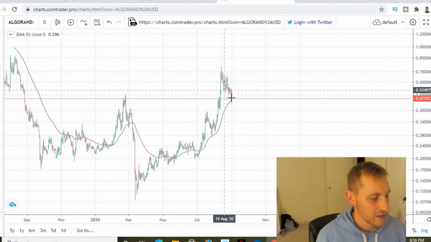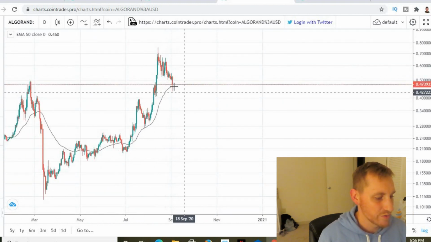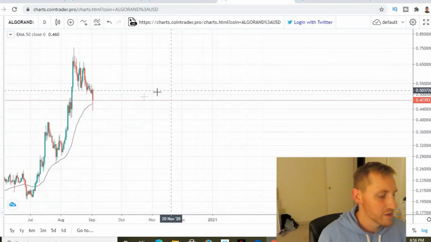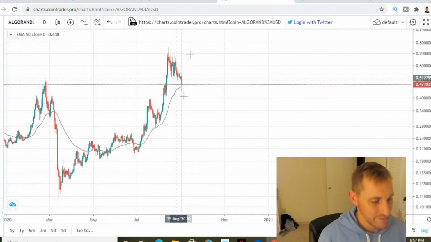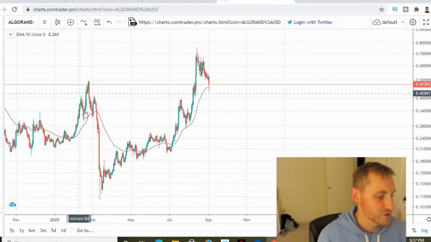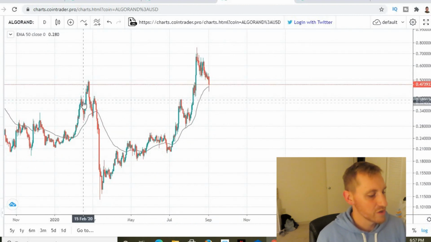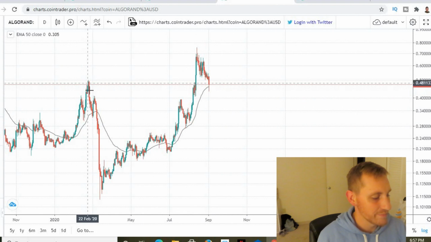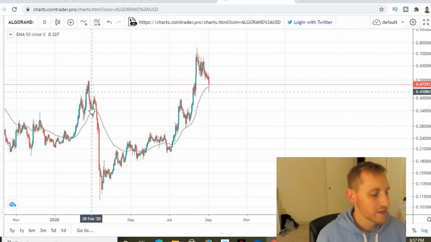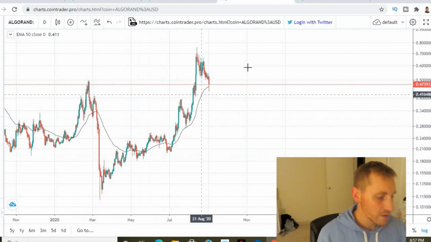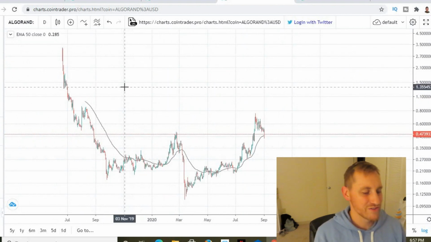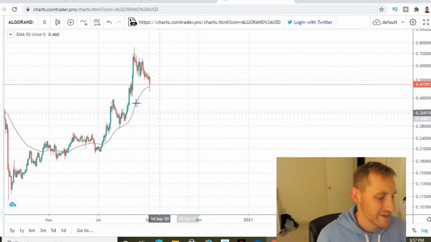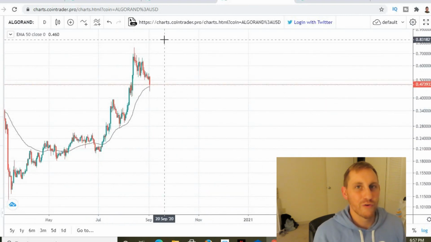Same thing here. We're getting a wick down. Look where this wick is going to, right? It's a wick down a little bit below it, but we're closing above it as of now. And this could be the reversal point, right? We see it multiple times. Look at up here when we're above it. We got a bounce off of it, one bounce, pumped up, got another bounce, pumped up. But we usually get support on this. It hasn't been too much of an uptrend for this coin yet, but you guys get the point with what I'm saying. So this could be a huge reversal point for Algo.